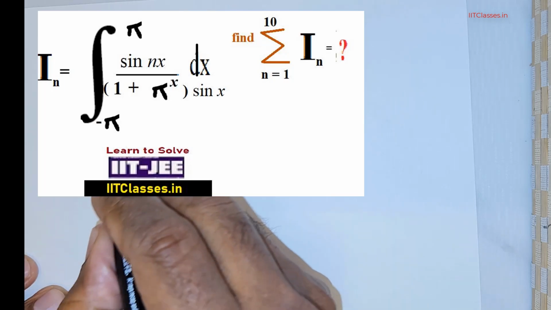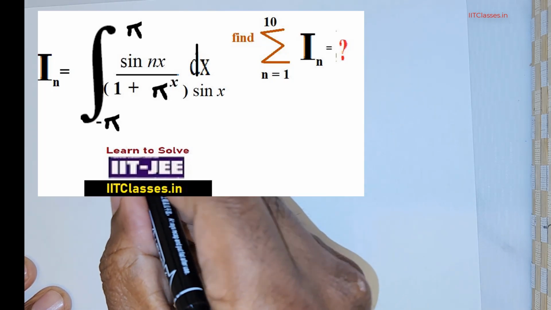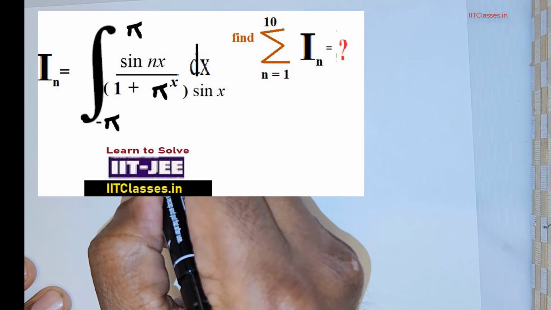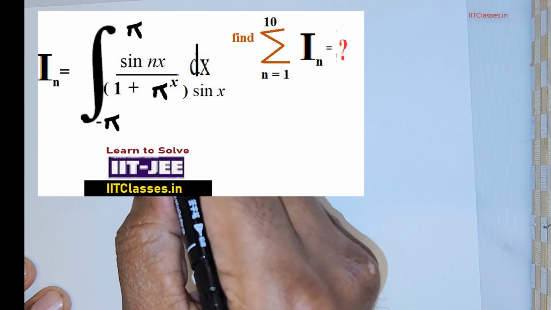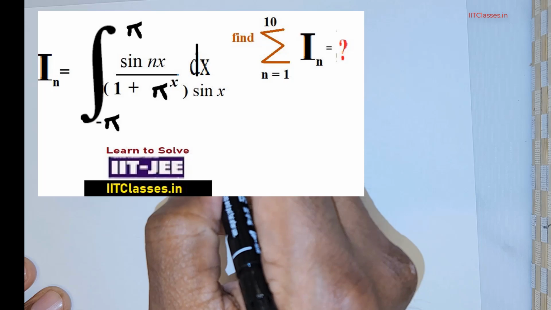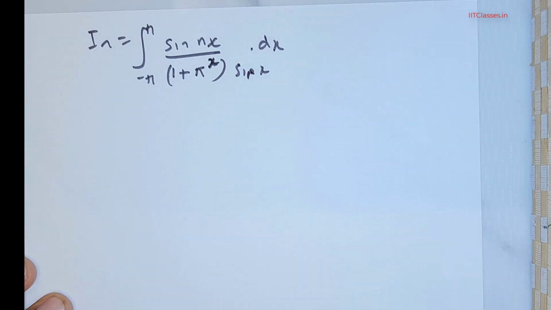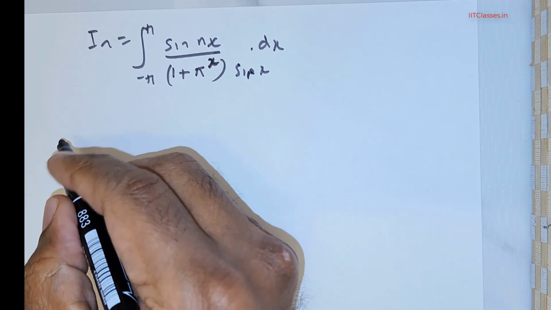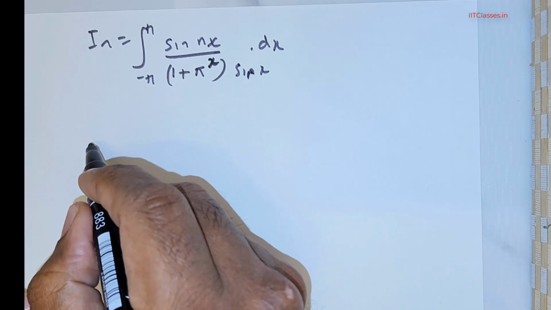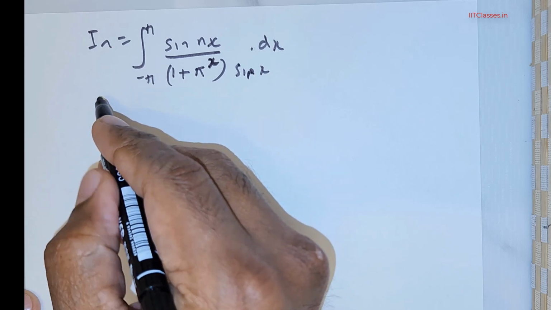Welcome everybody. We got an interesting question. We are given that I_n is equal to the integral from negative pi to pi of sin(nx) over (1 + pi^x) times sin x dx. I hope all of you have got the correct choice. Let us see what the right solution for this question is.